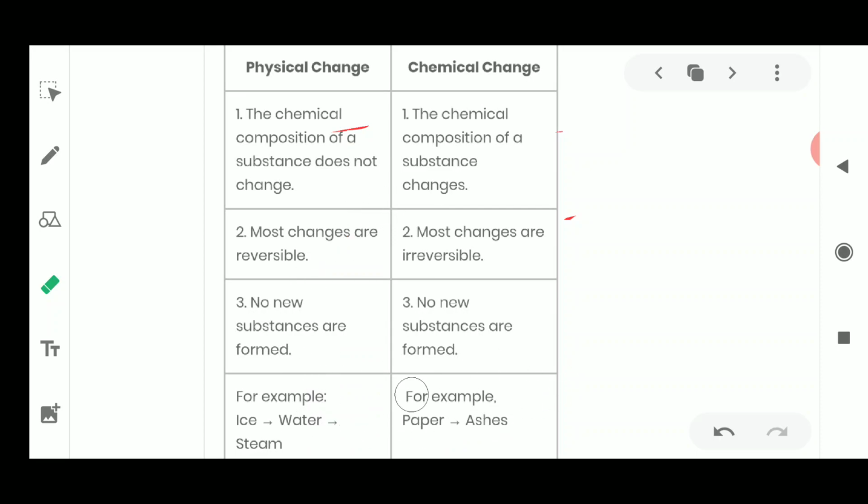Today we have discussed the chemical and physical changes, where we have seen the types of physical properties and chemical properties on the basis of which the changes take place. We have also categorized the physical change and the chemical change on the basis of the substance, the product, which is formed. In a physical change, no new substance is formed, remember, and chemical changes always give rise to a new product. So these were all about the physical and chemical changes.